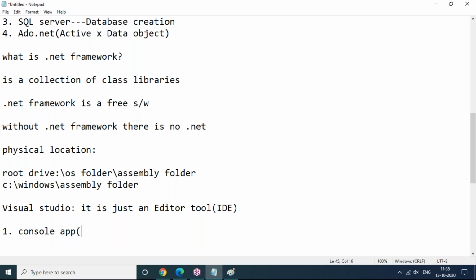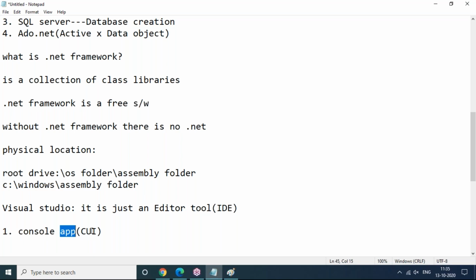The first basic application is the console application, which is called CUI mode. CUI mode means completely command user interface, or character user interface. Console application programs are just like command prompt application programs, like C and C++, but as a beginner, you need to learn a lot of things from console applications.